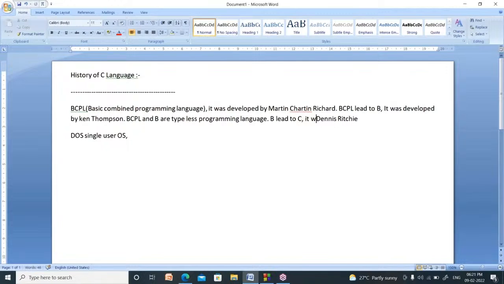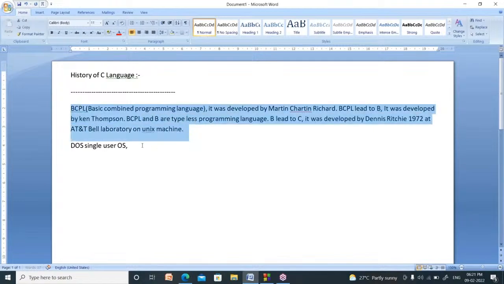It was developed by Dennis Ritchie in 1972 at AT&T Bell Laboratory, on the Unix operating system machine. It is the brief history of C programming language.